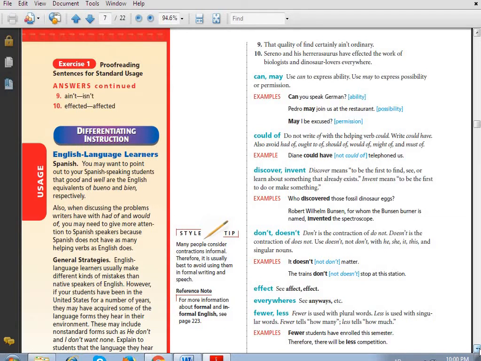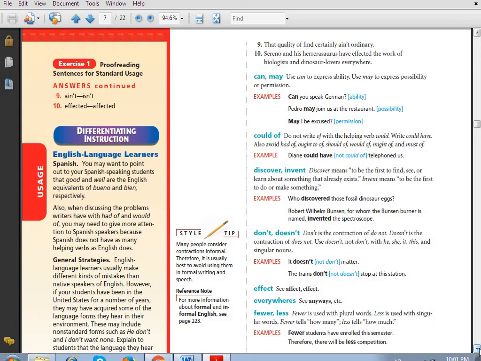Don't and doesn't. Now, what about affect? I think we studied the difference between affect and effect. Everywhere we speak about it, and we say it's not appropriate at all to add s to these words: anyways, everyways, now here's, and so on. Except and accept, I think we studied the differences between them.